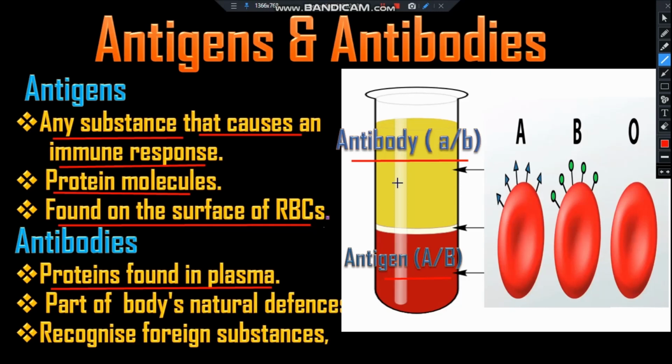These antibodies are part of the body's natural defenses and they recognize foreign substances such as germs, that means bacteria, viruses, toxins, chemicals, etc. And they alert the immune system, which destroys them.